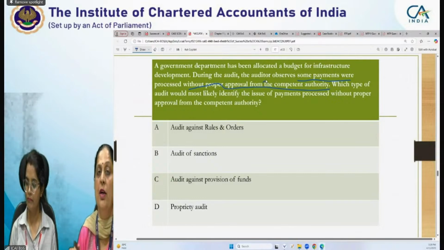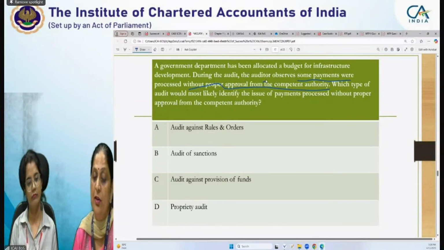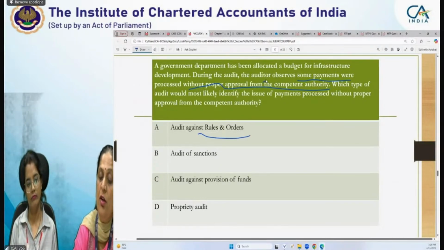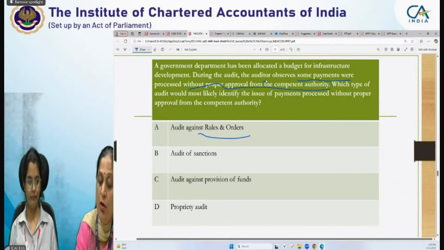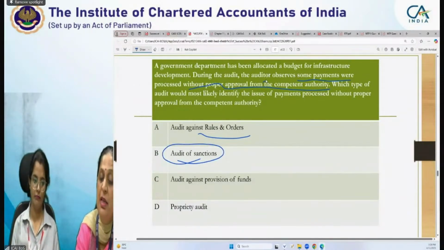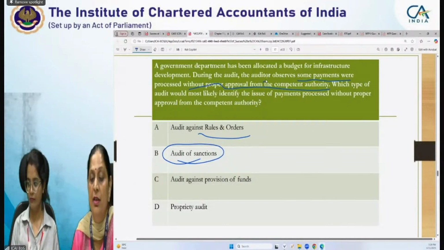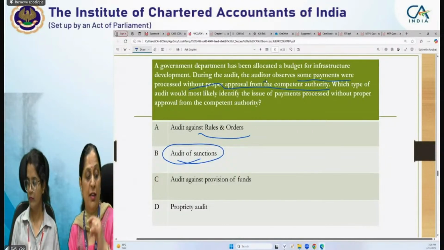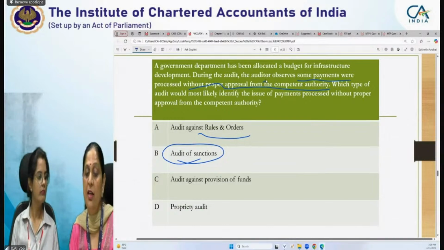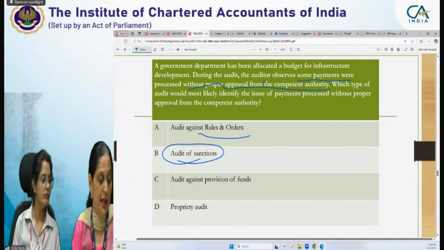Now, is it rules and orders? No. The best answer, if we need to choose, is audit of sanction, because it means it has not been sanctioned. The competent authority will sanction and thereafter the expenses will be incurred, right?